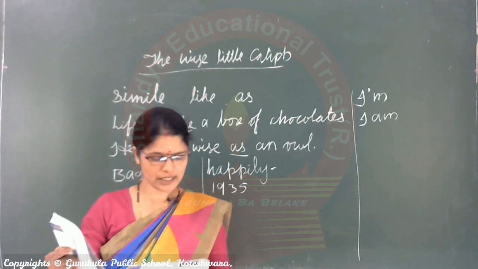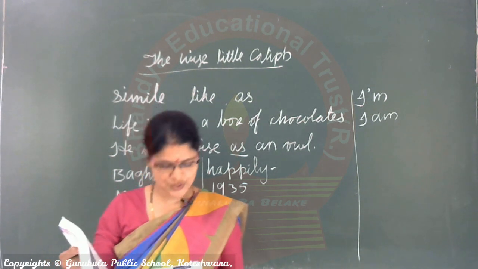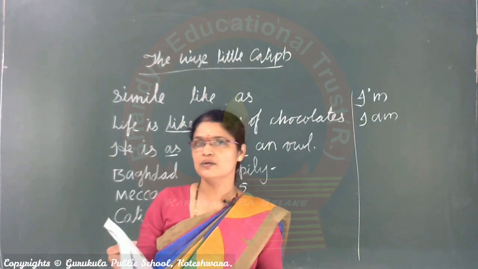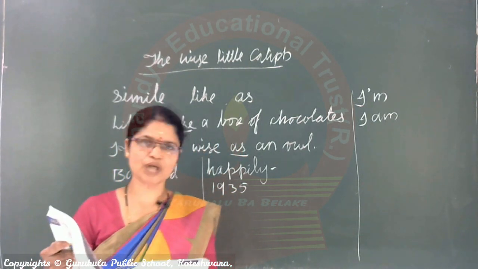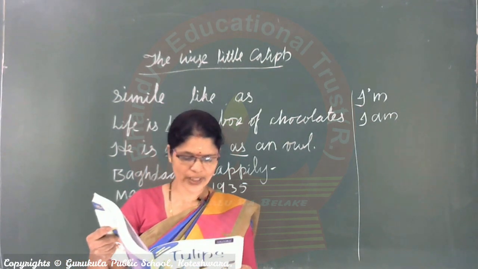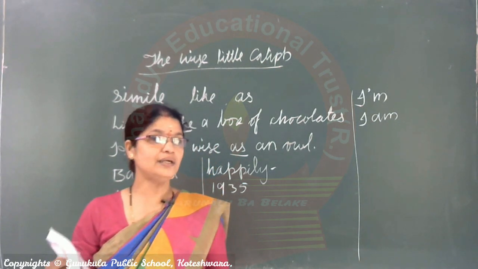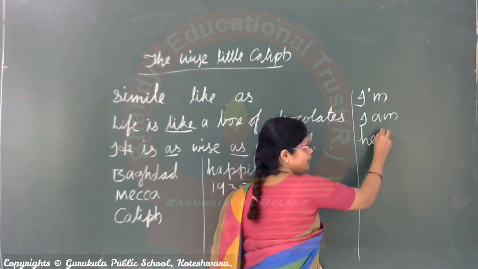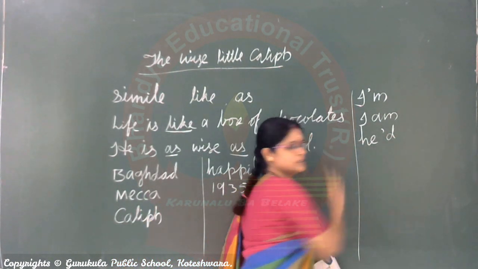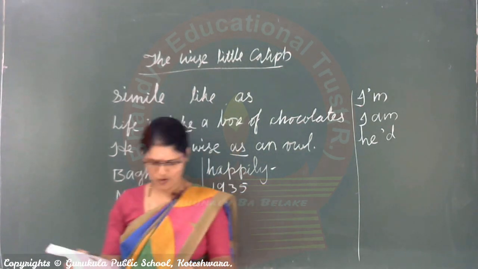Next, Ali went to his shop, his friend's shop, to bring his 1,000 gold coins. Ali found the jar exactly where he had left it. He apostrophe d, he had. Short form.